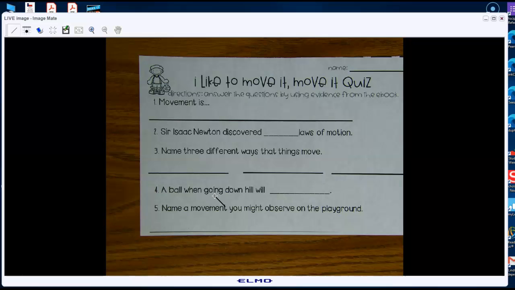Okay, number 5. Name a movement you might observe on the playground. So if you're on the playground, there's things you can do that roll, there's things you can do that slide, there's things that you can do that spin. Write one of those things you might do on a playground. Don't just write roll, spin, or slide. Tell me what you do when you roll, spin, or slide. Say, I will roll when I play this, or I will slide when I play this, or I will spin when I do this. So tell me what it is and what motion it makes.